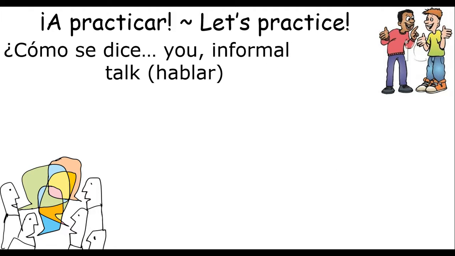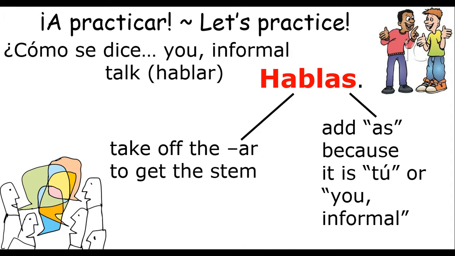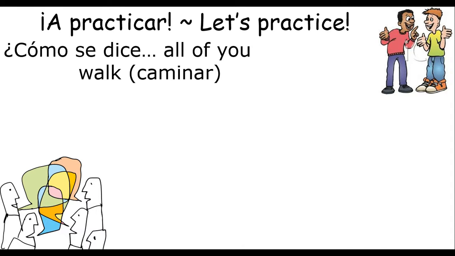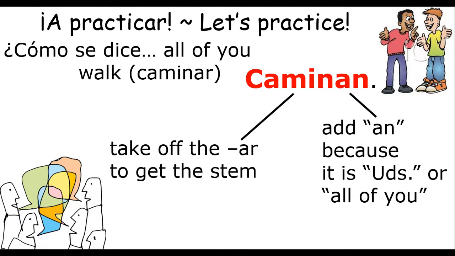¿Cómo se dice you informal talk? Take off the AR and add as, hablas. ¿Cómo se dice all of you walk? Oops, wrong images. Caminan. Take off the AR to get the stem and add an because it's ustedes or all of you.